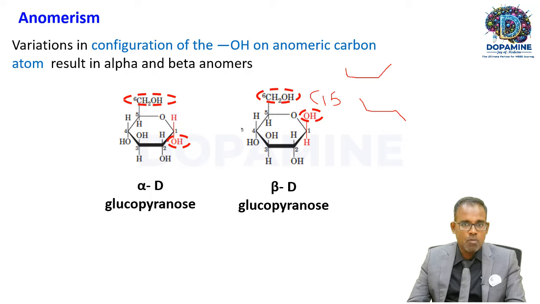However, if they exist on opposite sides, for example, here the OH group is below the ring and the OH group at the C6 position is on the other side, that is, it exists in trans form, then this is called alpha-D anomer.